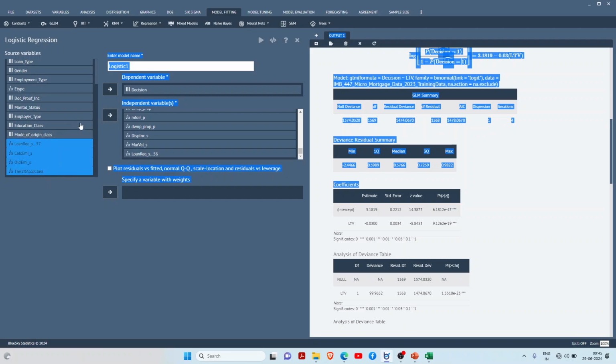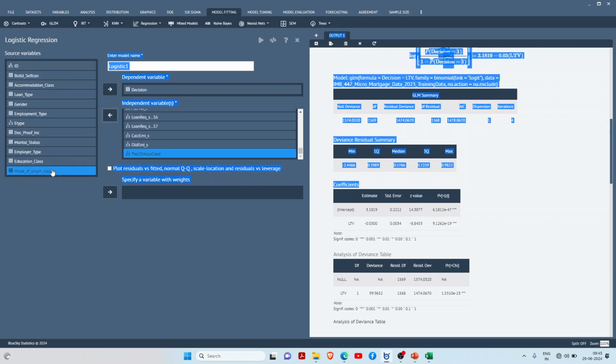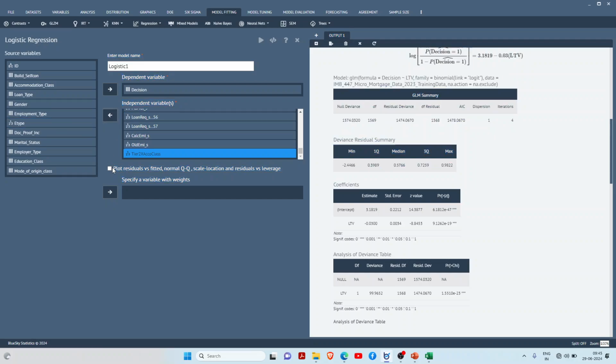Old EMI, all the numerical variables are selected. Now you can see all the variables are selected. Again the same plot and all that I am just adding. Just giving the play button, the output will come.